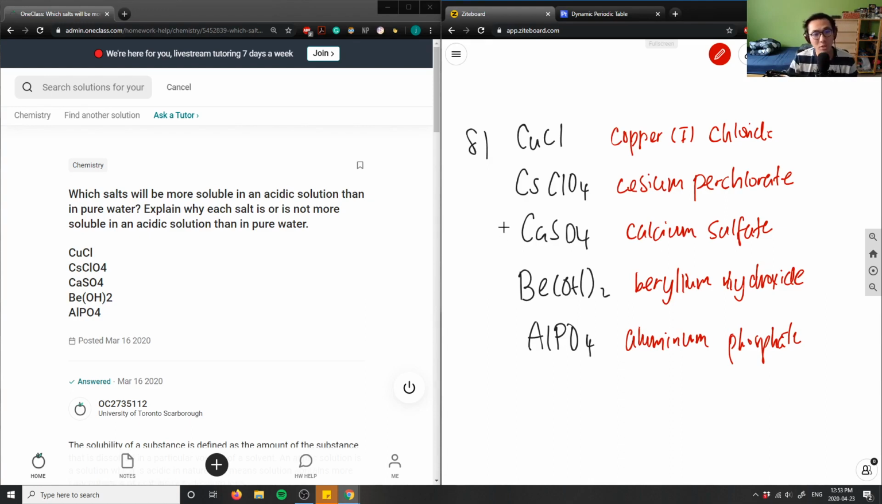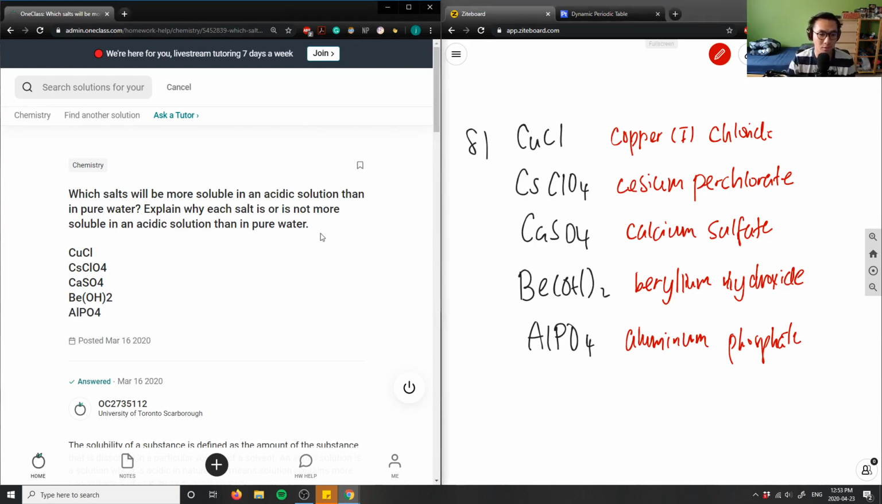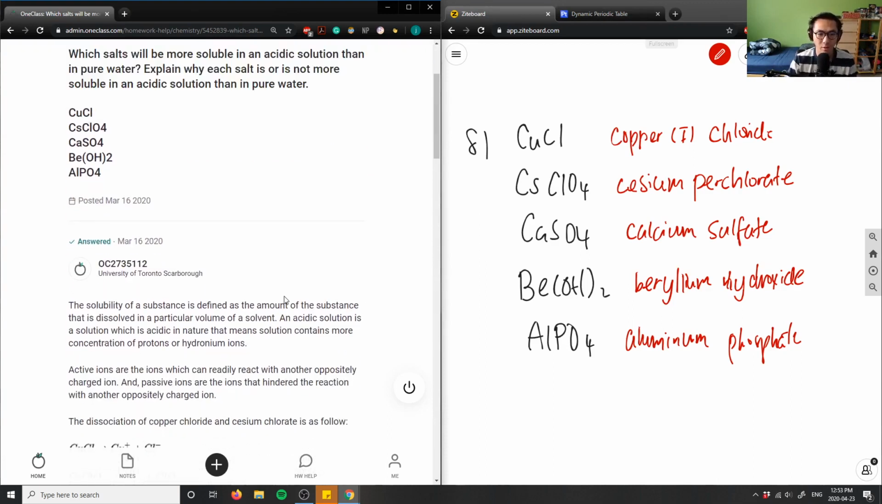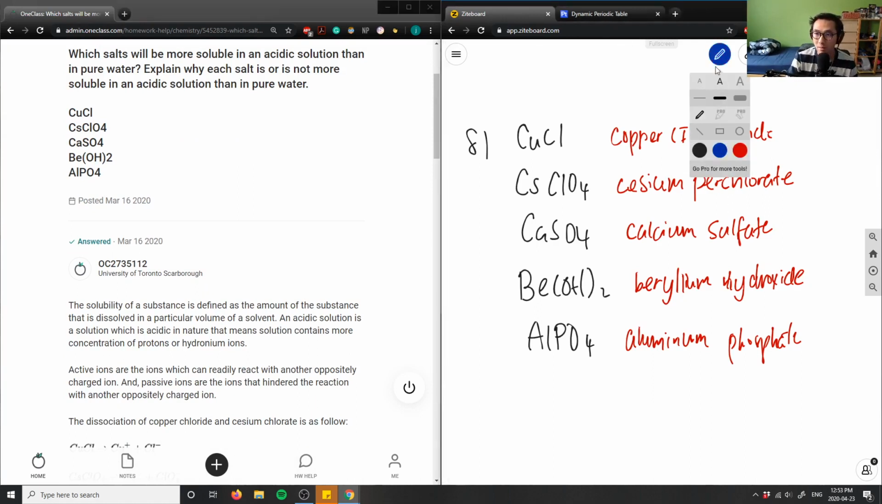So when we're talking about solubility, for the sake of time, I'm going to look at the answer, verify it, and teach you the concept, just because it's our last question of the day and I want to finish on time. So it says which will be more soluble in acidic solution than pure water. So we're comparing water versus acidic solution.